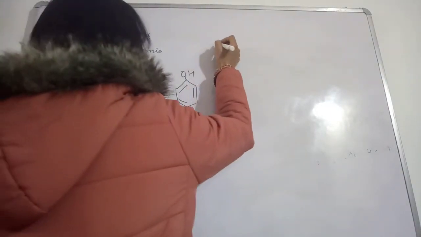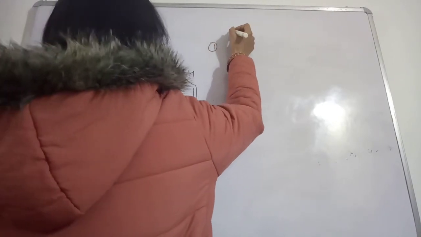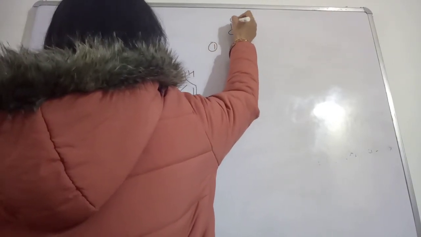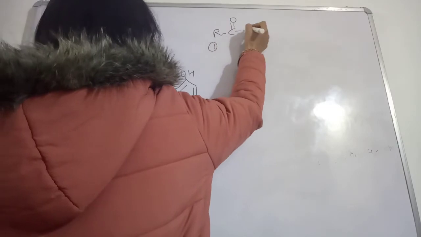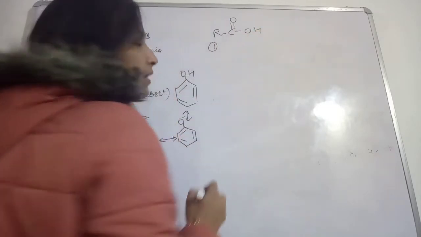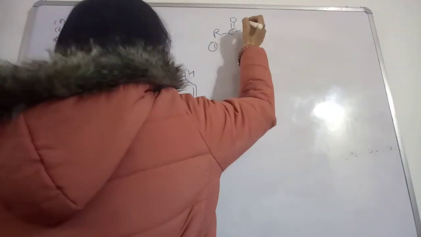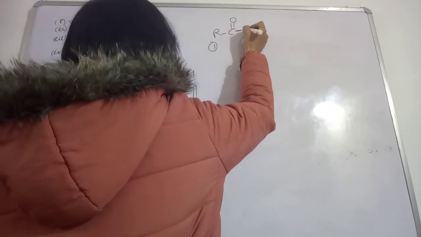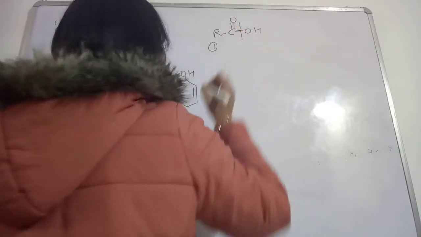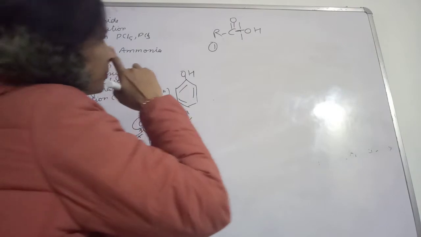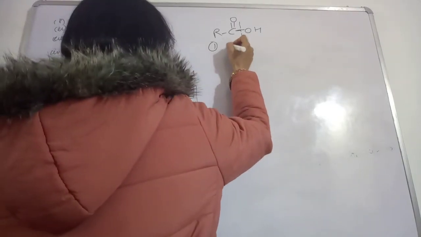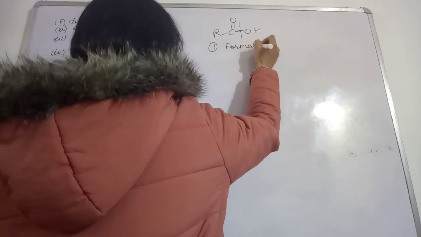See here, this is a carboxylic acid. Now this bond is breaking here. The first one is the formation of anhydride.